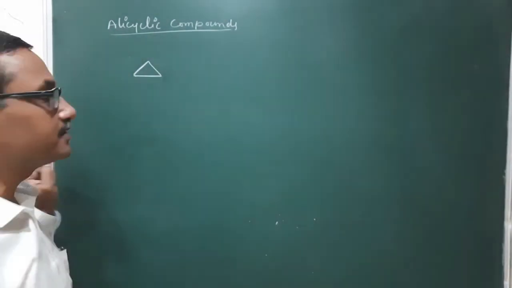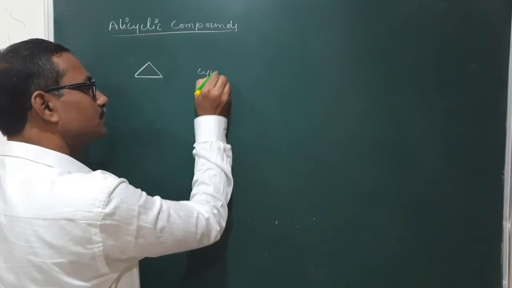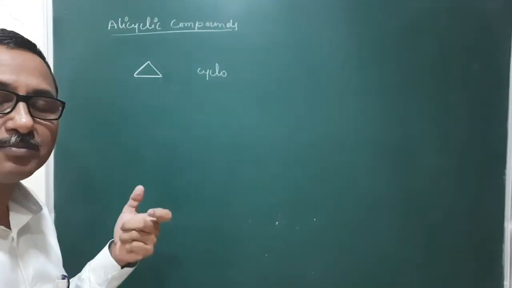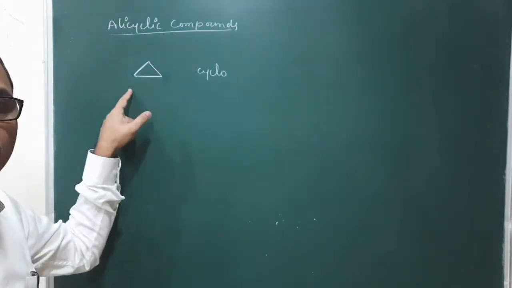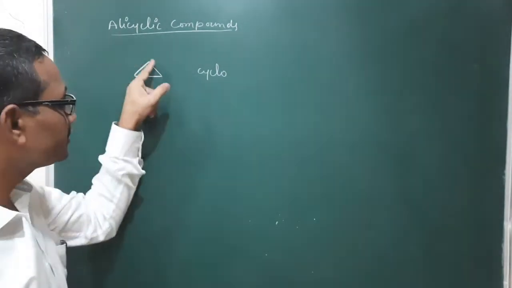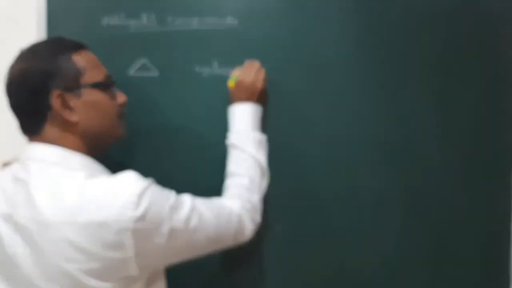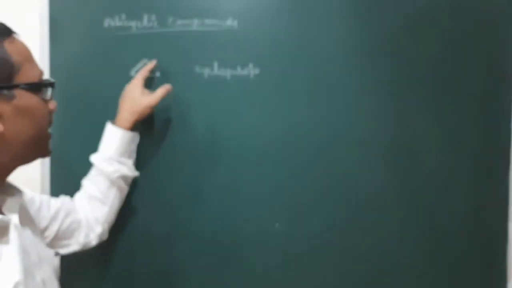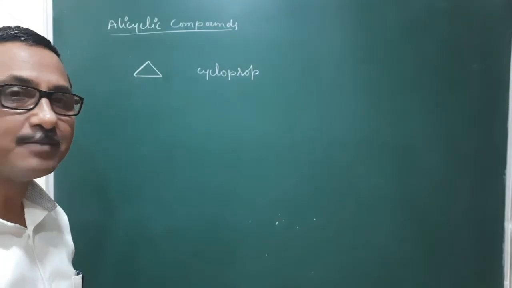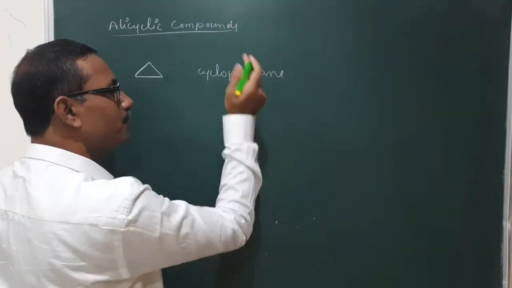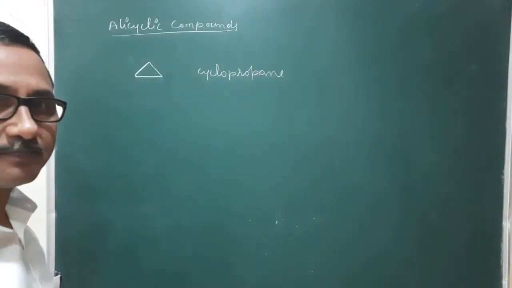So the primary prefix is cyclo. Here the word root is based on the number of carbon atoms present in this ring. It consists of 3 carbon atoms, so the word root is prop. In between carbon atoms, single bonds are there, so the primary suffix is ane. So propane. So cyclopropane is the IUPAC name of this one.